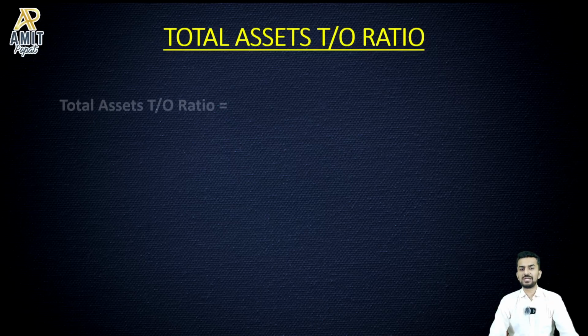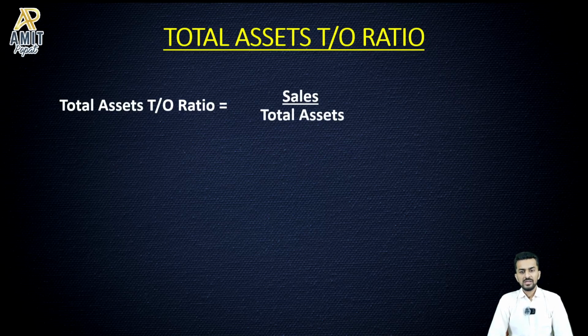So now going to the next, total asset turnover ratio, sales divided by total assets. What is the logic over here? The logic is that even if the fixed assets can be on lease, when I take the denominator as total assets, the stock, the debtors, the cash, that means I'm including the current assets as well in the ratio. Now stock, debtors and cash cannot be on rent. I hope you're getting my point, right?